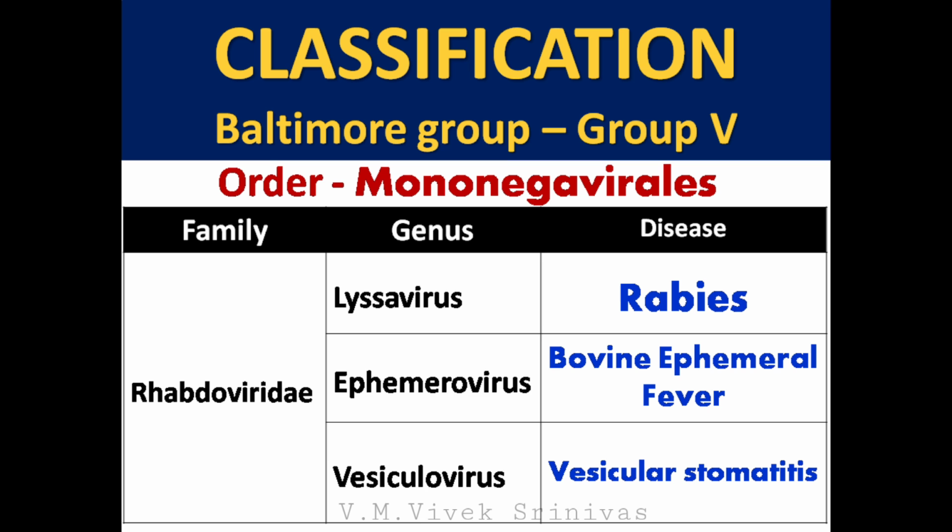Some of the important animal viral diseases under this family are rabies under the genus Lyssavirus, bovine ephemeral fever under the genus Ephemerovirus, and vesicular stomatitis under the genus Vesiculovirus. In this lecture, we will discuss in detail rabies infection.